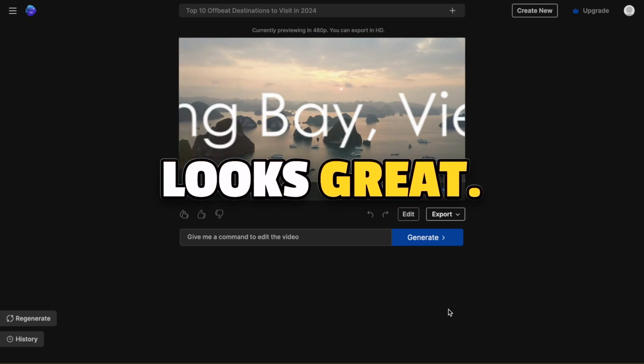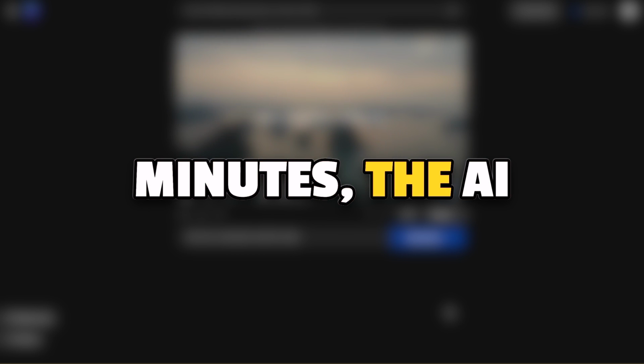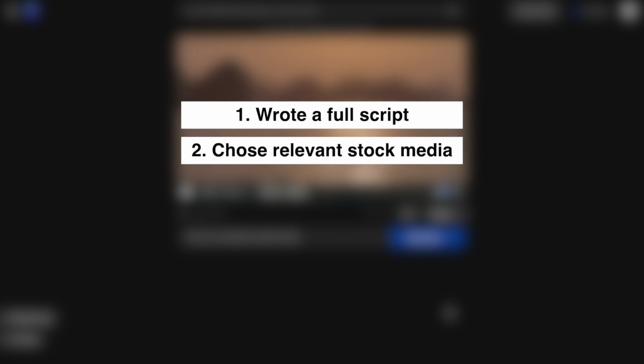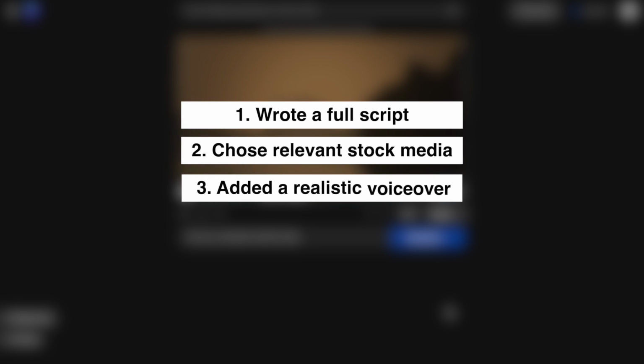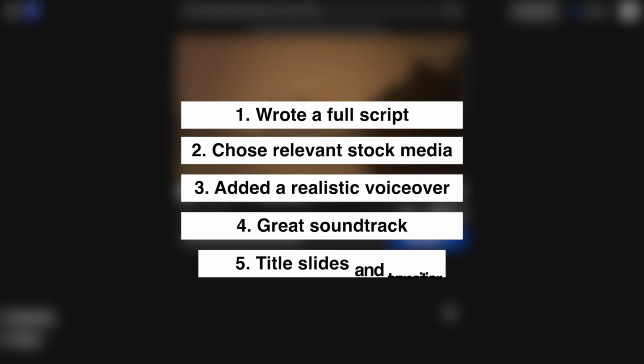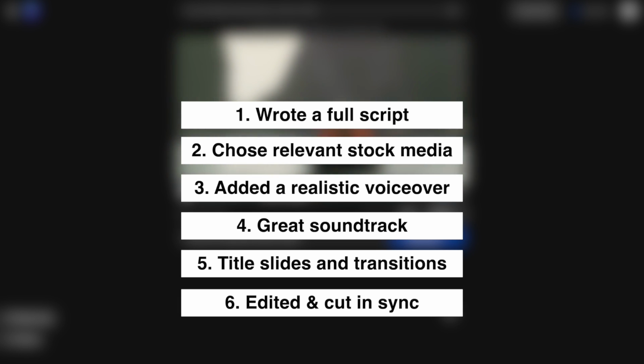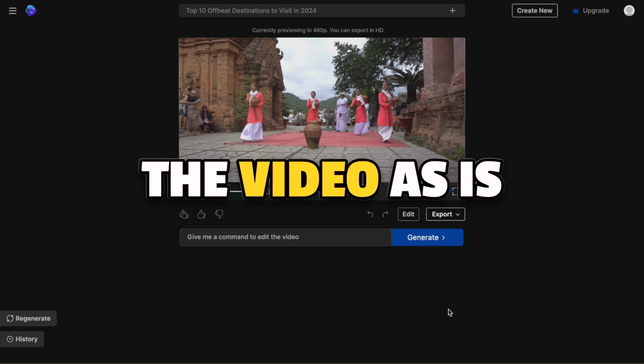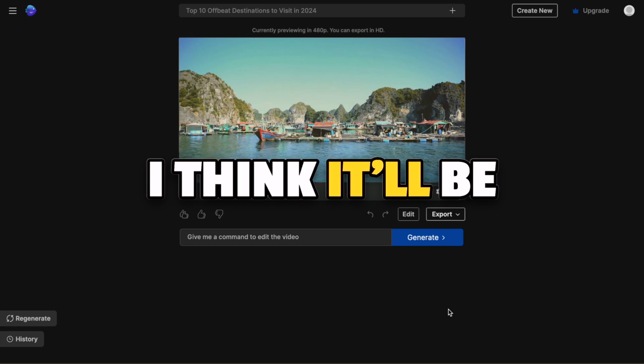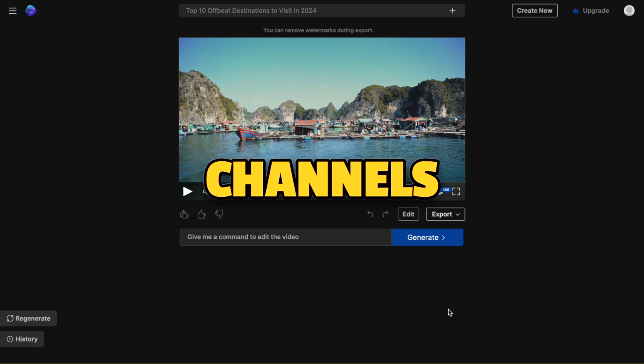Wow, that looks great. So in just 10 minutes, the AI basically wrote a full-fledged script for a 10-minute video. It shows hyper-relevant stock clips from its library of over 8 million such assets. It added a very realistic human-sounding voiceover, a great soundtrack, text, slides, and transitions, and it cut and edited the video in sync with the voiceover and music to make it publish ready. I actually don't mind publishing the video as is, and even then, I think it'll be better edited than half the YouTube channels out there.